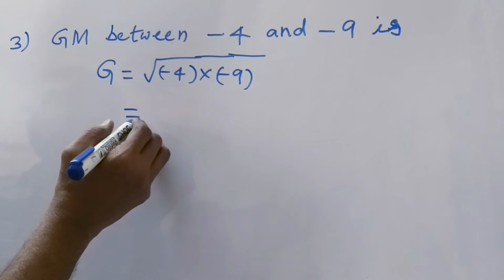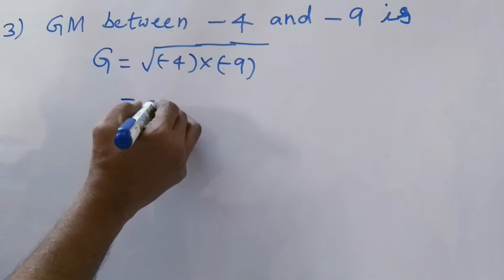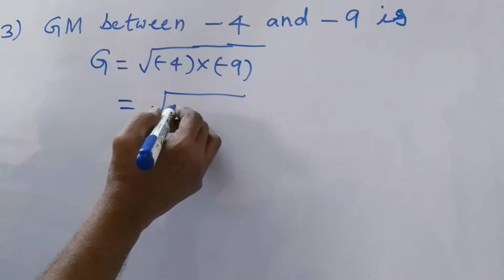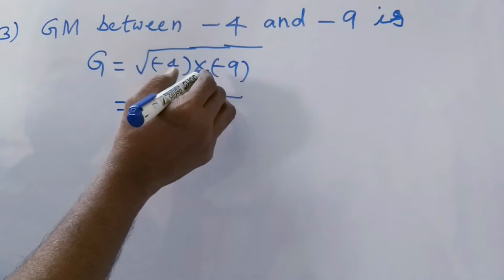This is equal to the square root of minus 4 into minus 9.